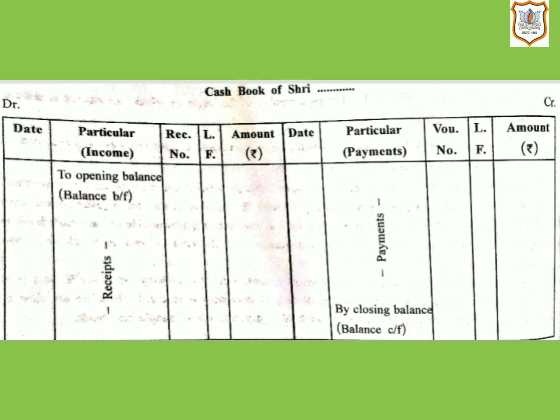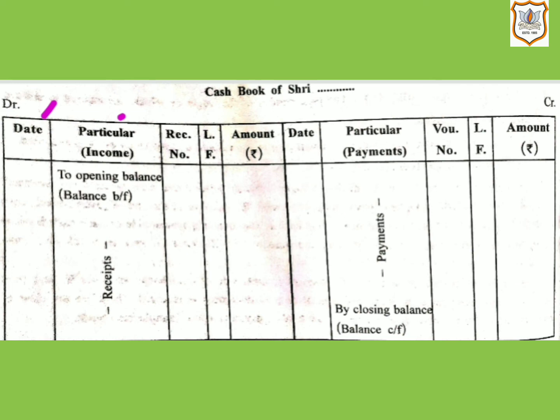Here, first column will be for date. In this column, the date on which cash is received is chronologically recorded. Then second column is of particulars. In bracket, we can also write receipt or income. In this column, the ledger account other than cash account of the transaction due to which the cash is received is shown. It means, as per the journal entry, the account which is credited is shown here.